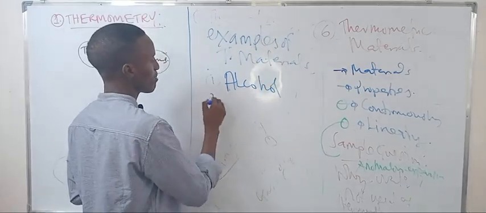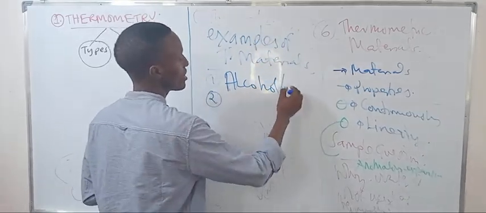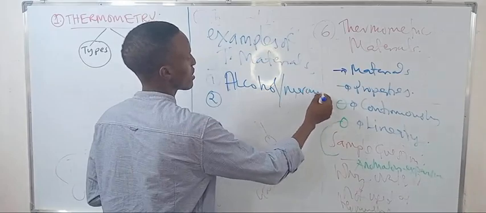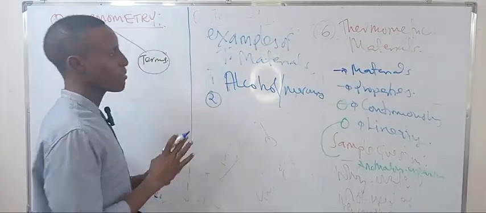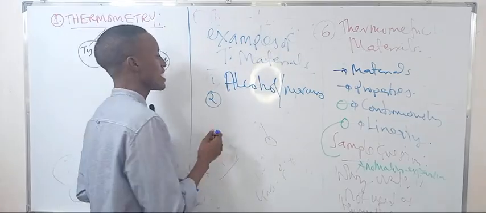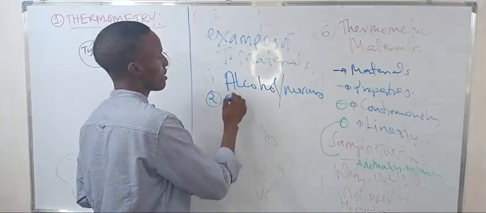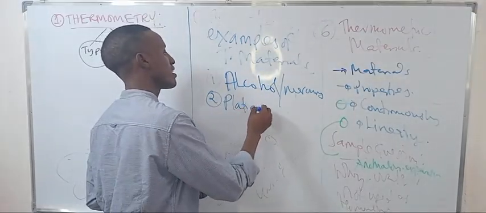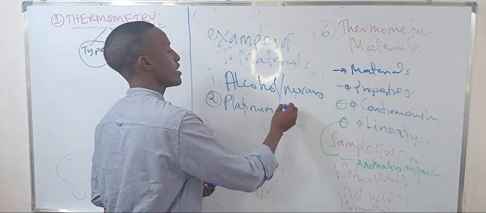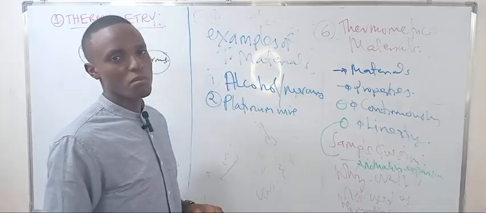The other is mercury, for a certain type of thermometer called liquid in glass. The other is platinum wire, which we use in the platinum wire resistance thermometer.